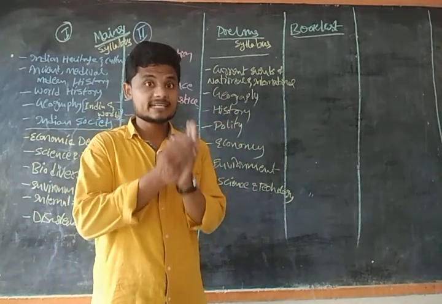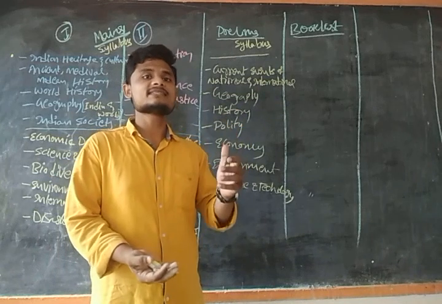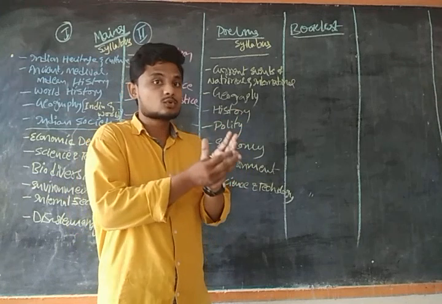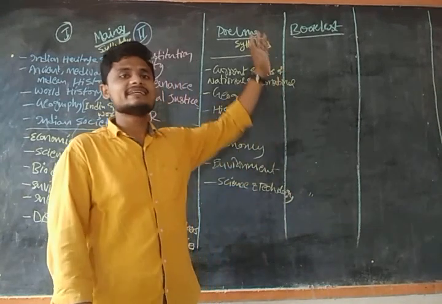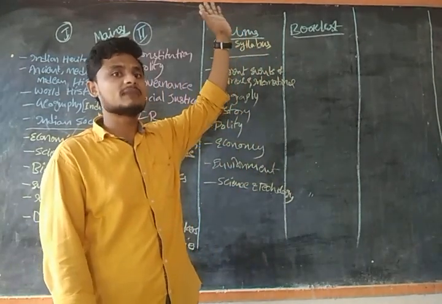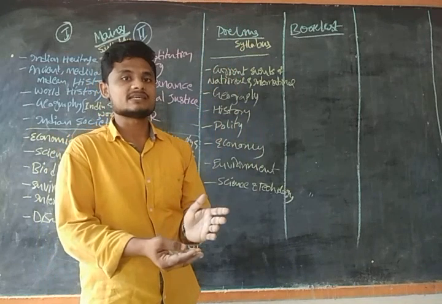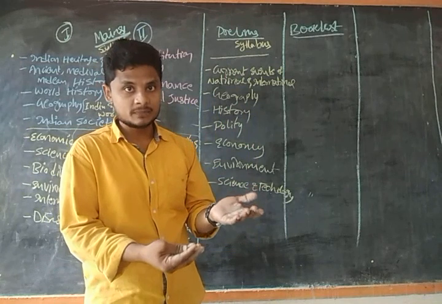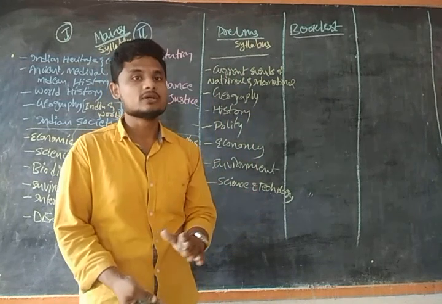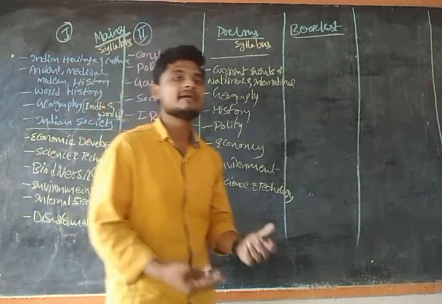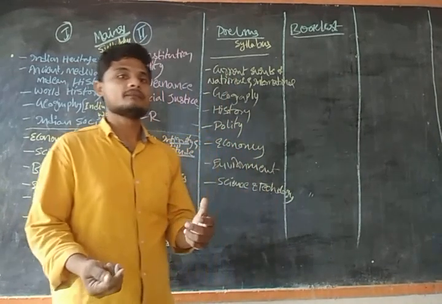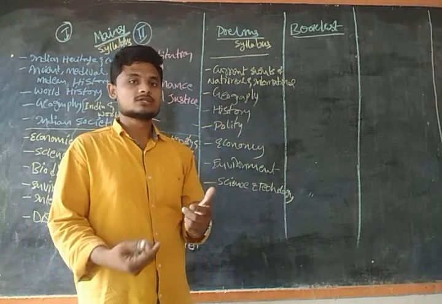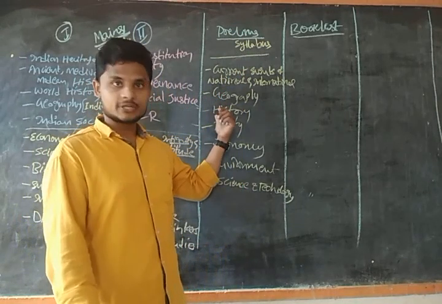History covers the events that happened, dated from some 10,000 years back till 1947, or we can say till 1950, India after independence also exists. Those topics are covered under history.